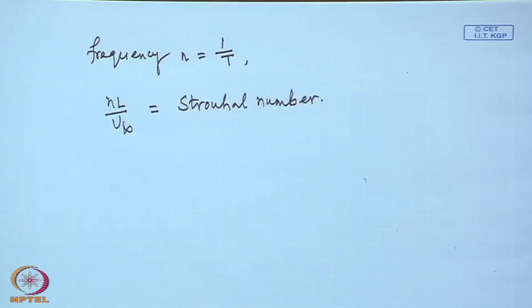And you see that the time derivative term is multiplied by this Strouhal number, and from there we can say that if the Strouhal number is extremely small, that is if the frequency is very small, there is some unsteady phenomenon, but its frequency is extremely small, then perhaps we can neglect the time derivative term.